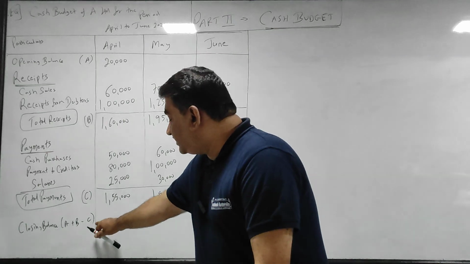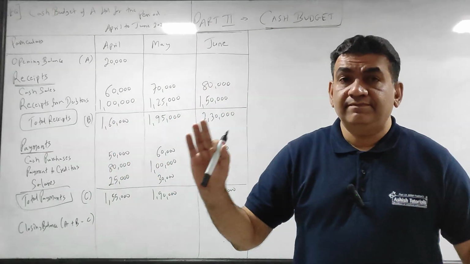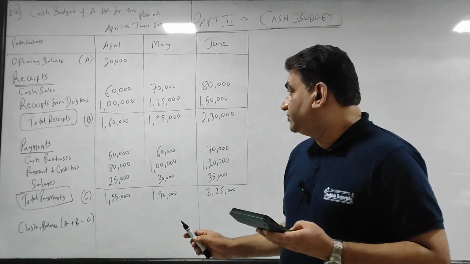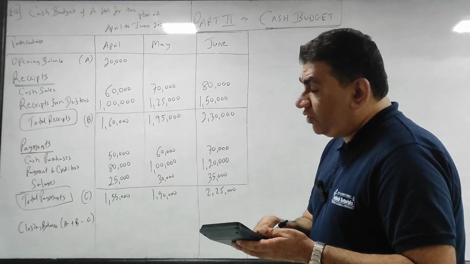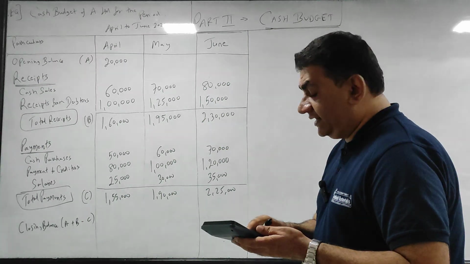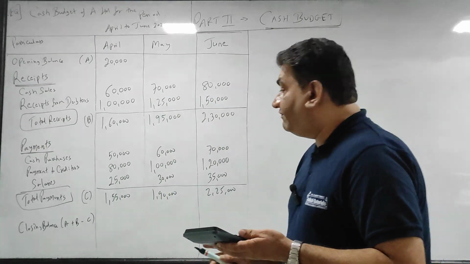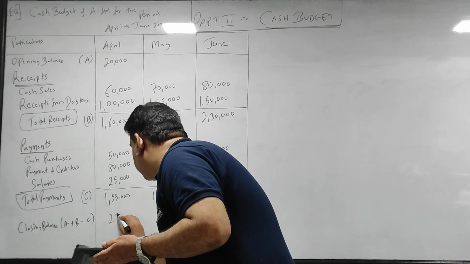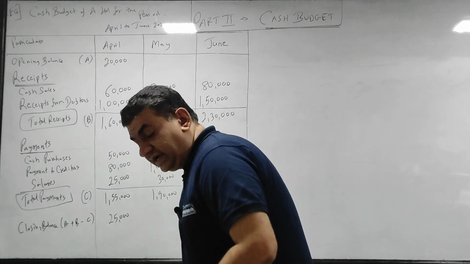So I put it in brackets and present it this way, best way to present in your exam. So 20 is my opening, 160 I will get, 155 I will pay. So my closing balance is 25.